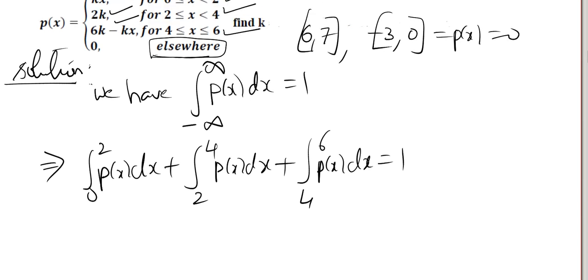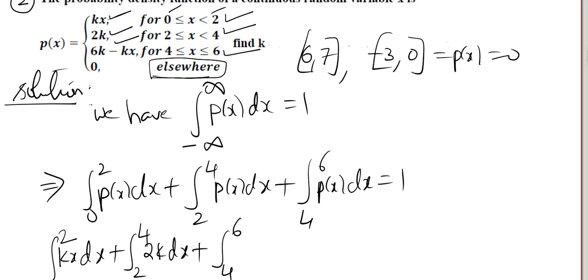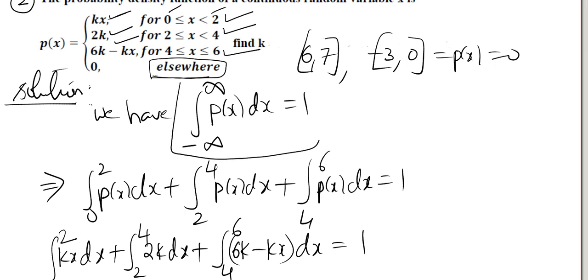Now substitute the functions one by one in this integral. In 0 to 2, what is the function defined here? kx. So write that kx here. And in 2 to 4, what is the function defined here? 2k. So write 2k. Plus 4 to 6: in the 4 to 6 interval, the function is 6k minus kx, into dx, equals 1. Here we need to find the k value.